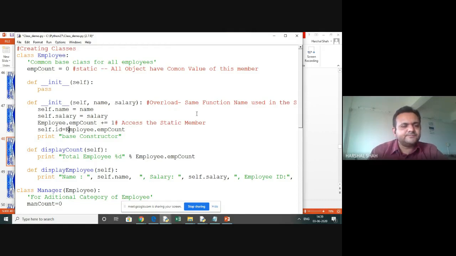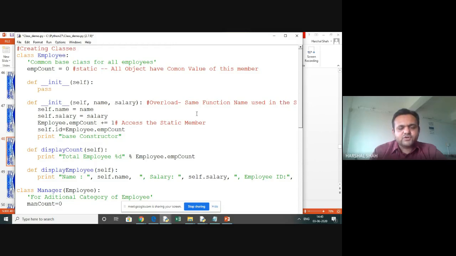Okay, and then I have the third variable which I want as a data member, that is the ID. What I'm doing after incrementing the value of EMP count, I am assigning that into ID. So self.id is equal to Employee.empCount. So now the one which has been initialized will be sent into the ID, and then every time a member is generated, it will keep on incrementing IDs and they will be generated automatically. Okay, this is the way we create the class.